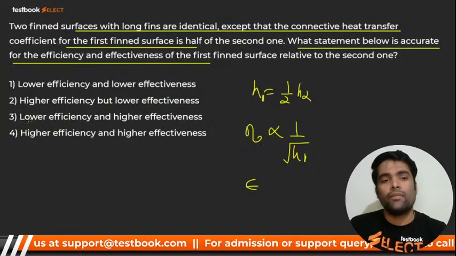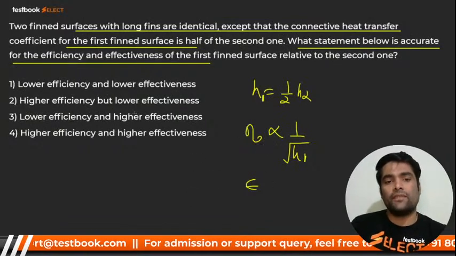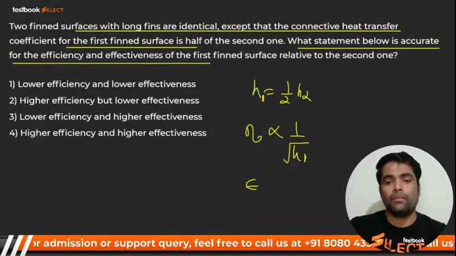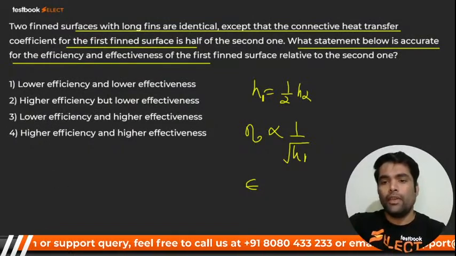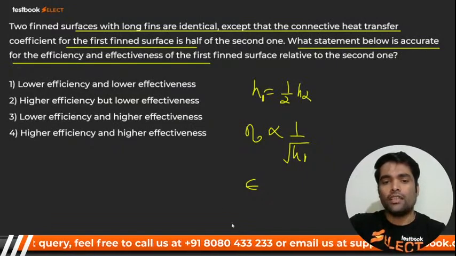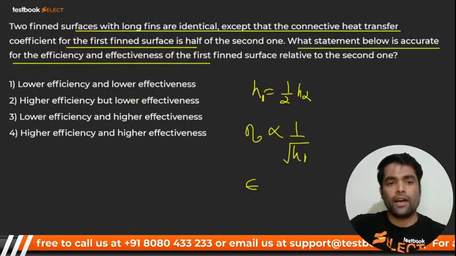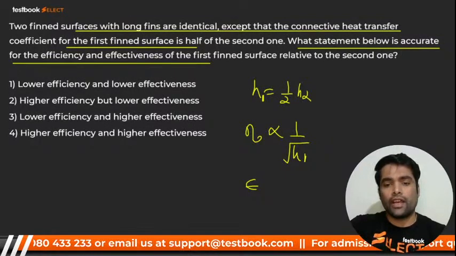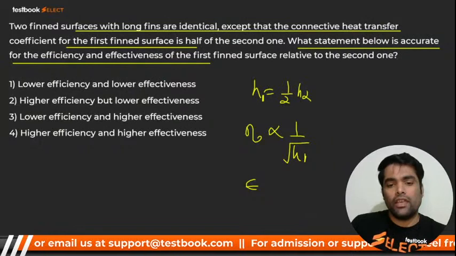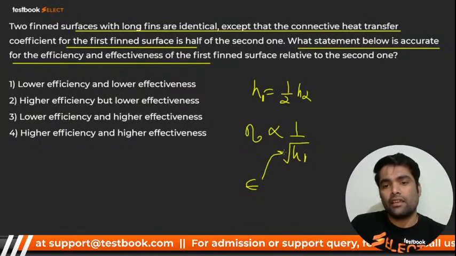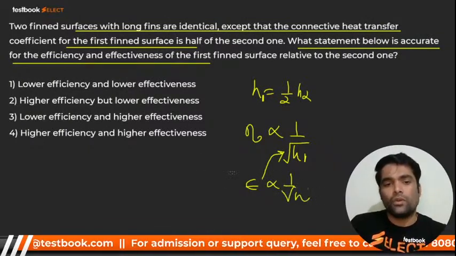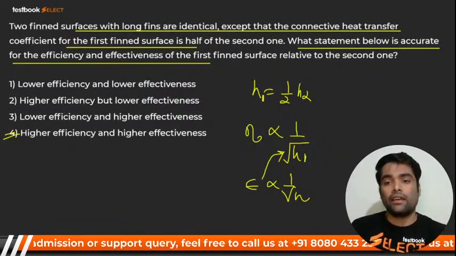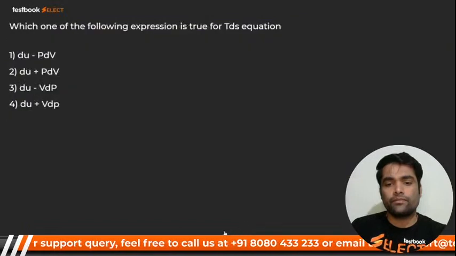So what will happen? Lower H means higher efficiency and higher effectiveness. Both are inversely proportional to H, so both should be higher. Be fast, please tell me which option will be correct. Very good, both should be higher. Here I go for next.